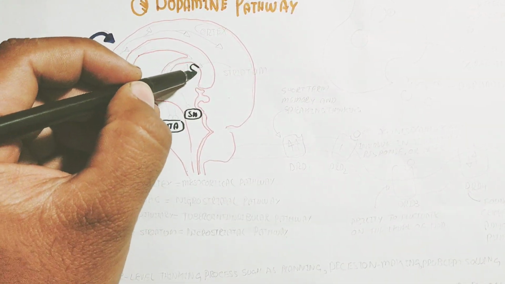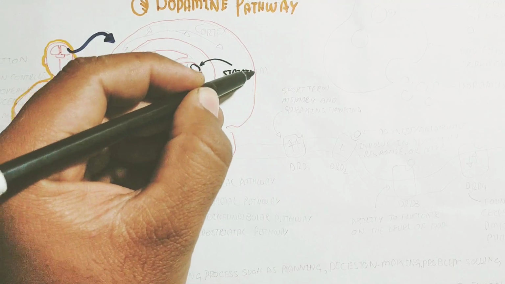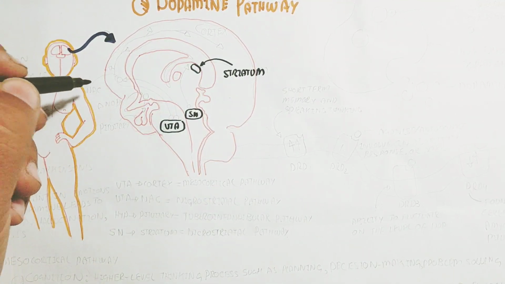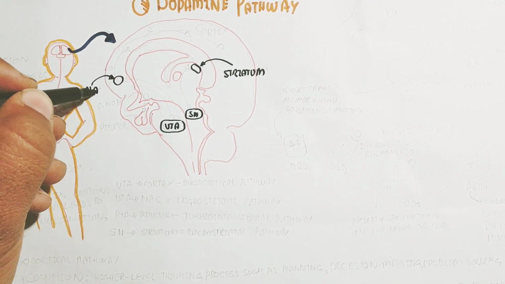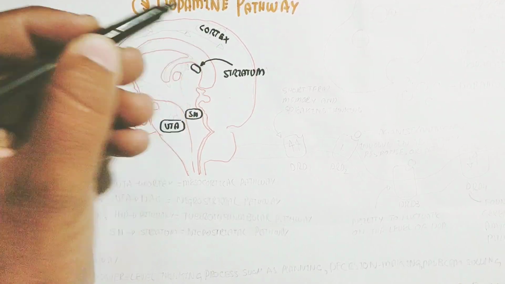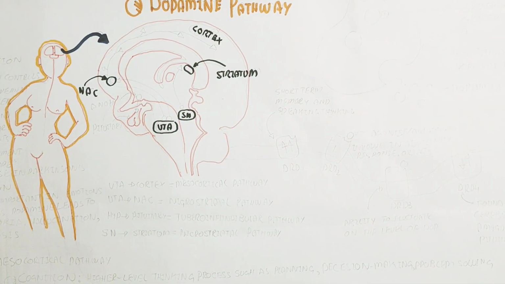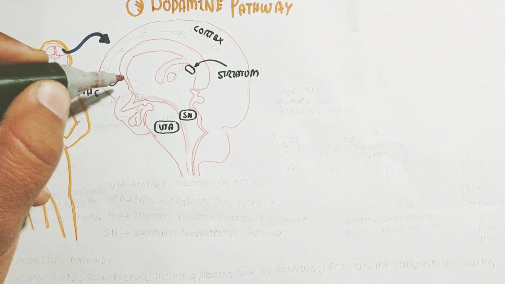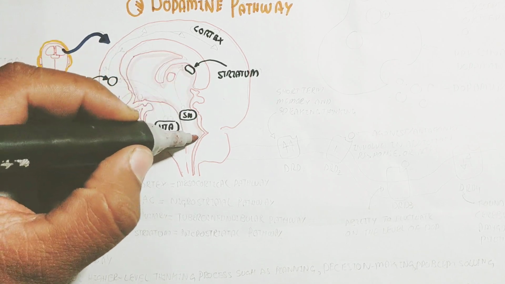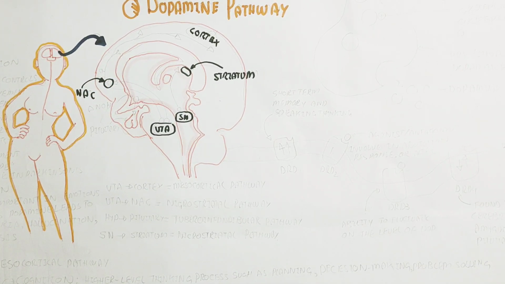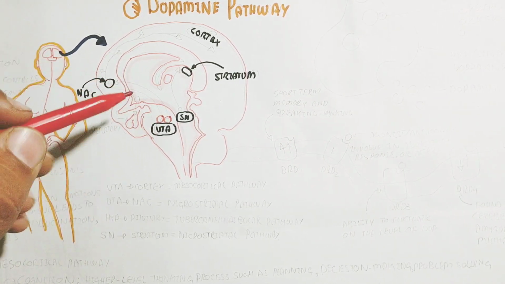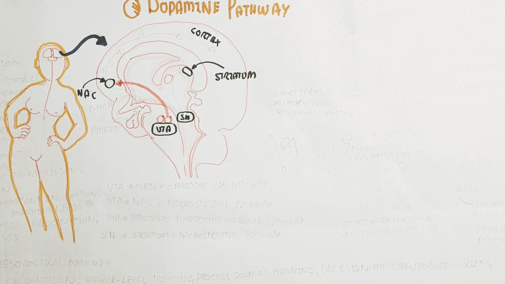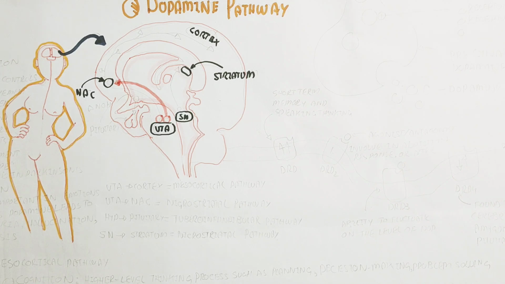So here is the brain of the person shown in the diagram. This is the striatum. This is the ventral tegmental area and the substantia nigra, and this is the nucleus accumbens. On the other hand, here is the thalamus, the hypothalamus and the pituitary gland. The higher brain cortex is present in the upper part, and this is important for learning and storing memory.